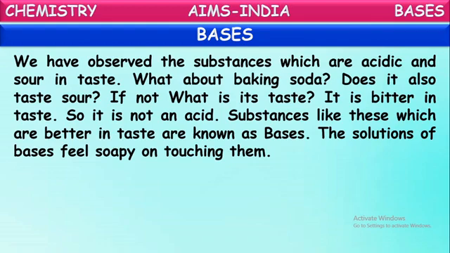As it is bitter, it is not an acid, because acids are the chemical substances which are sour in taste. All substances are not sour in taste. For example, baking soda is not sour. It tastes a little bitter, so we can say it is not an acid. Substances like these, which are bitter in taste, are known as bases. Okay, children? The chemical substances which are bitter in taste are called bases.